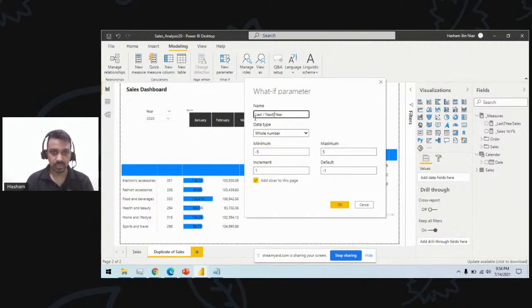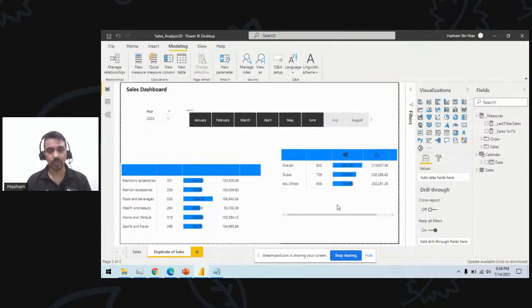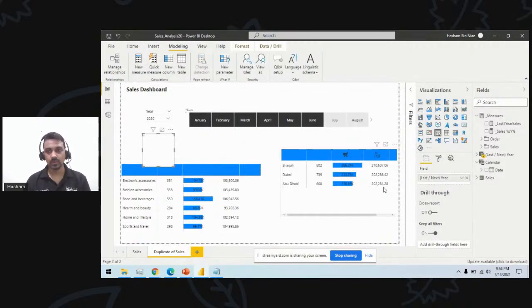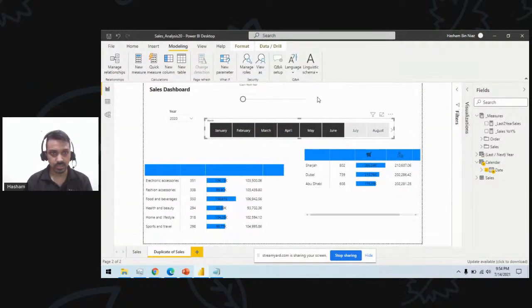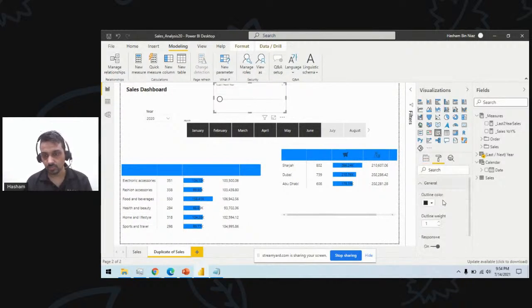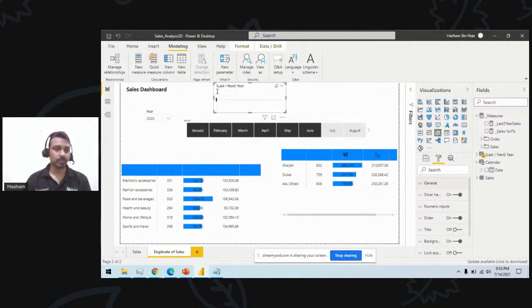I will name this as this. It could be last this year. For last this year, you will choose -1, right? So I have this measure here. I will just place this measure here, right? And maybe it might not be readable, so let's try to expand this one a bit more. And I will just turn off one of the properties here. Okay. So this is my property.